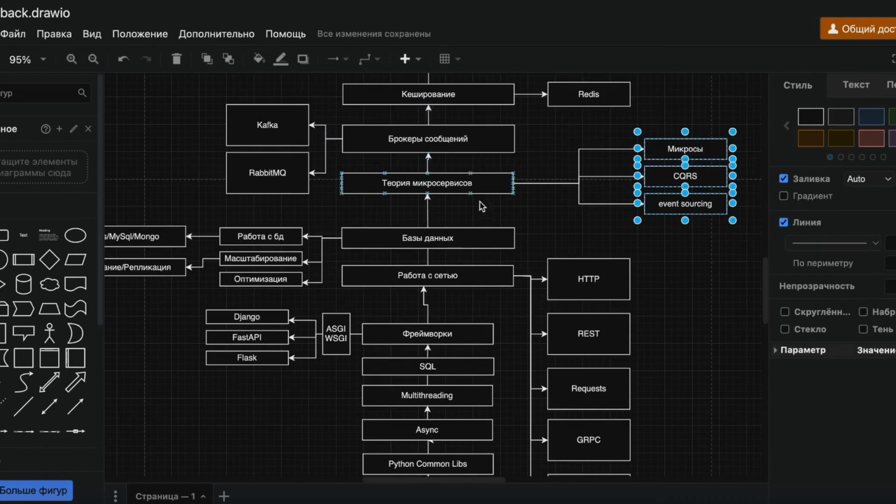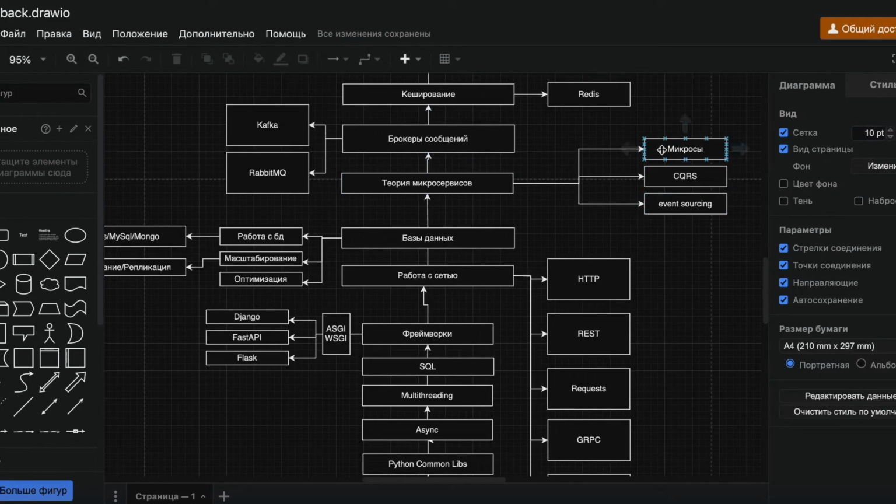Next, message brokers. Naturally, when we work with microservices, this is just theory. But when we move up to the next level of working with microservices, we need to exchange messages. We can exchange messages both in a synchronous format, when we make a request and receive a response, and in an asynchronous format. This includes Kafka and RabbitMQ.